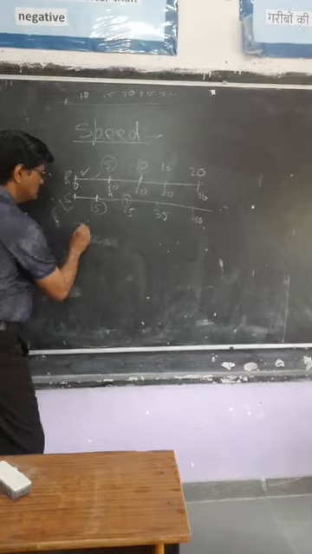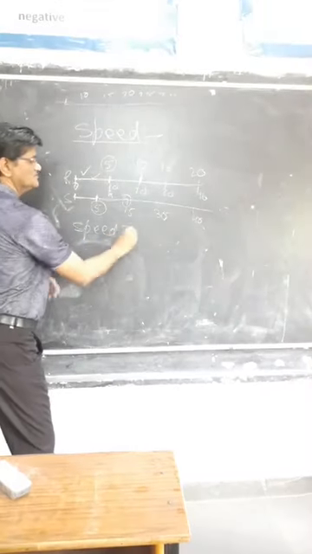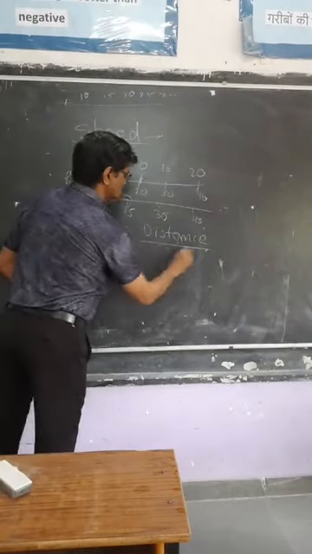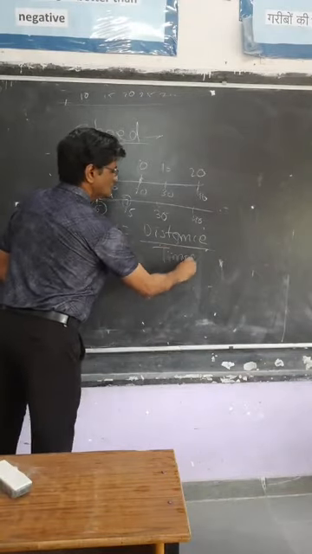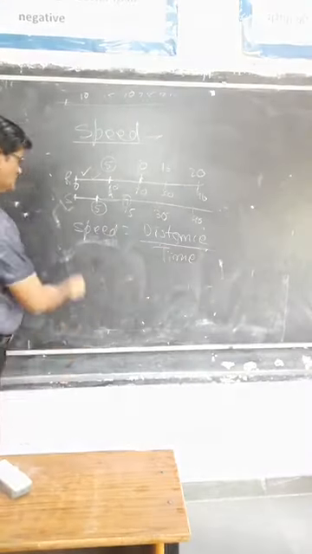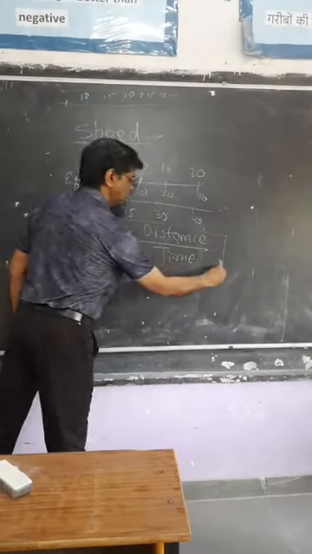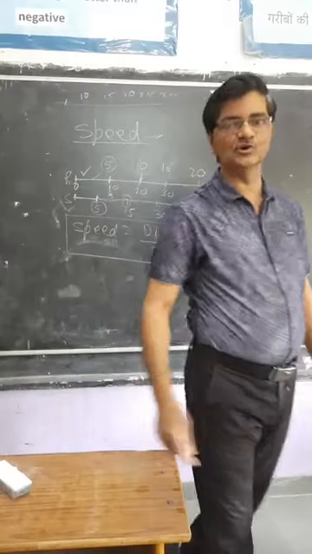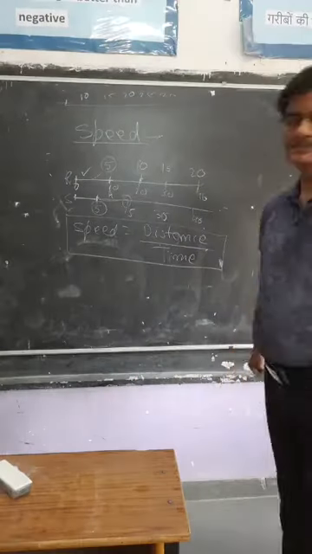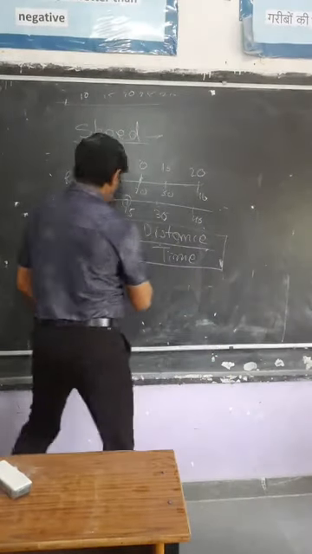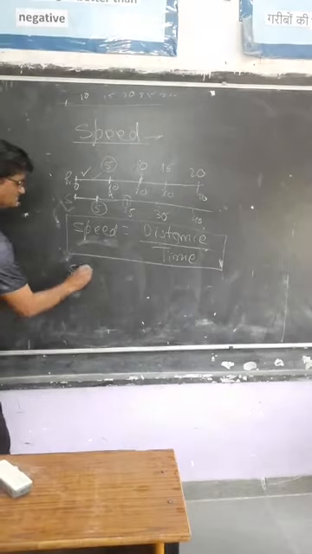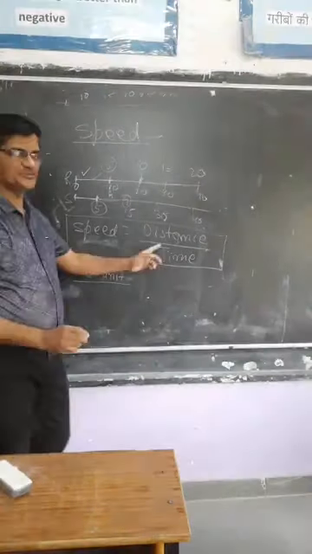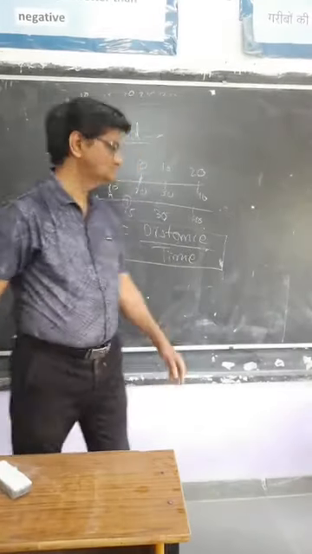Clear? So we say this speed is equal to distance upon time. This is the formula for speed that we have studied in early classes also. Speed equal to distance upon time. So if you will find the SI unit of this speed, very good.